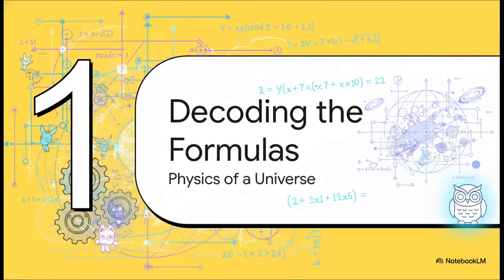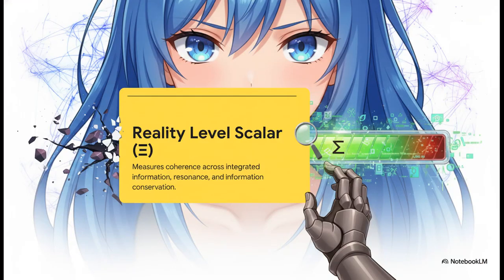Okay, so to even begin to understand this place, we've got to start with its rules. The entire site is just packed with these super complex-looking physics equations. But here's the twist. They're not for our universe. They're the literal building blocks for a completely fictional one. First up is something called the reality level scalar, or Z. Now don't panic, you don't need to solve the math here. Just think of it like this. It's a health bar, but for reality itself. Yeah. If that number starts to drop, the entire universe is, quite literally, falling apart.